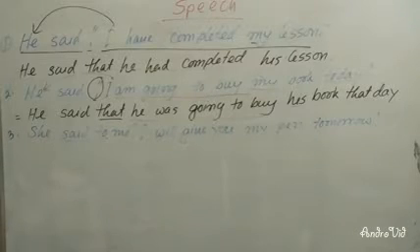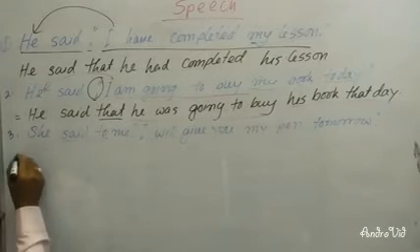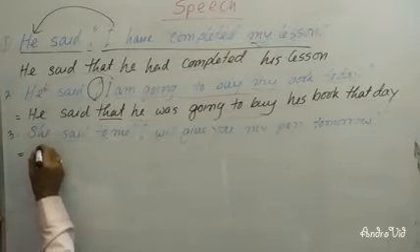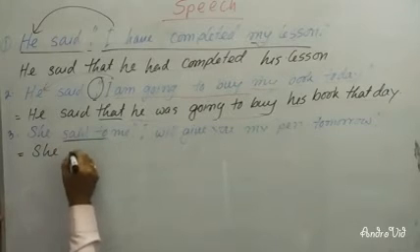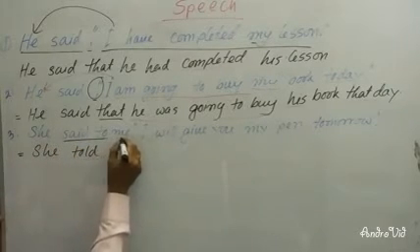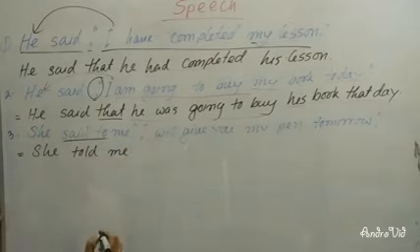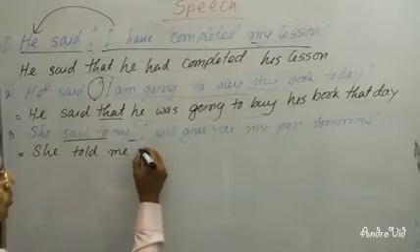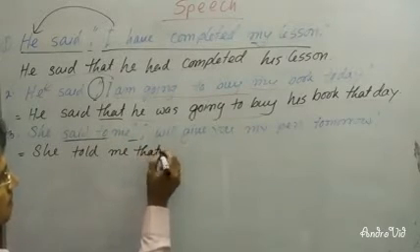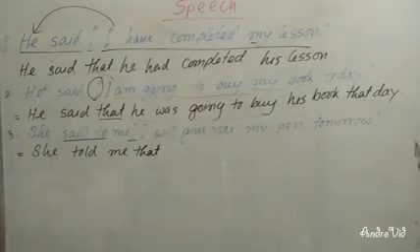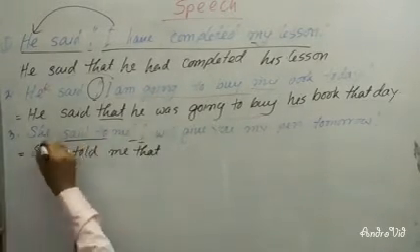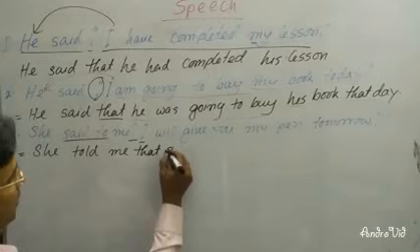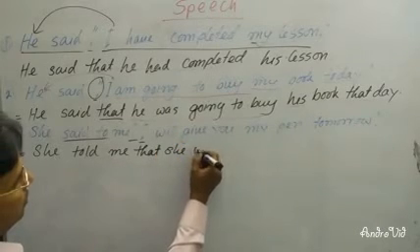Dear learners, now I will show you how to change this direct sentence into indirect. He, instead of said to, you will have to write told. Then me is the object of the reporting verb. As it is an assertive sentence, instead of inverted comma, you will write that. And the subject is first person, so it will follow the subject of the reporting verb, which is he, so we will write here he. Will becomes would.